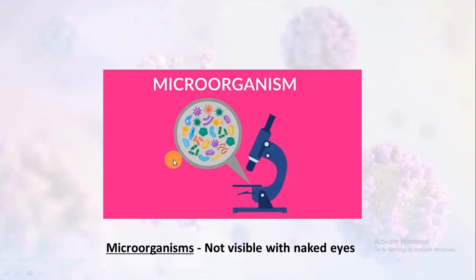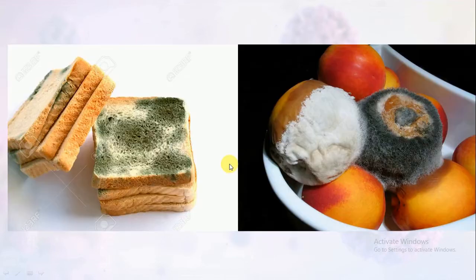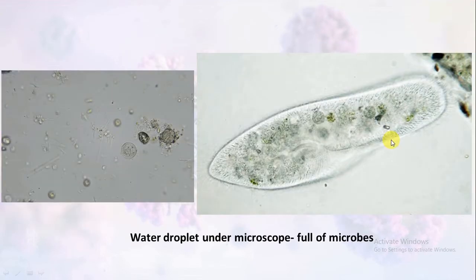For example microbes, and we can see these microorganisms with the help of a microscope. In these pictures you can see some rotten breads and some rotten fruits, and this is due to the presence of some microorganisms. Here these are different fungi. If you see a drop of water under a microscope, you will find many microbes. Like here, this is the picture of a water droplet under a microscope having loads of microbes, and this is the enlarged picture which is showing the presence of paramecium in a water droplet.